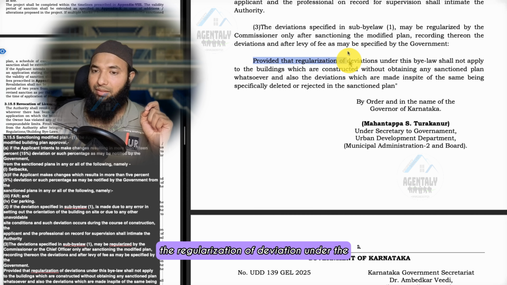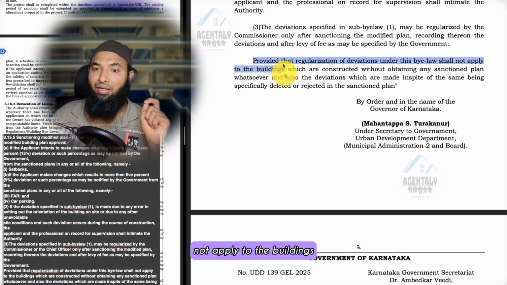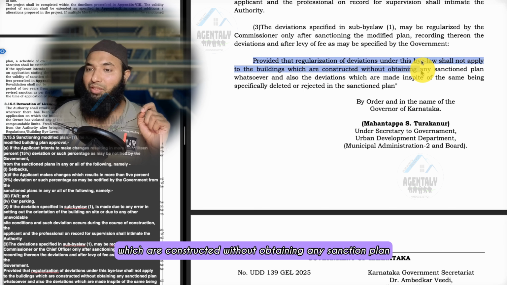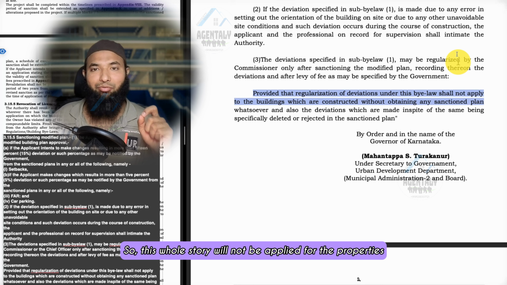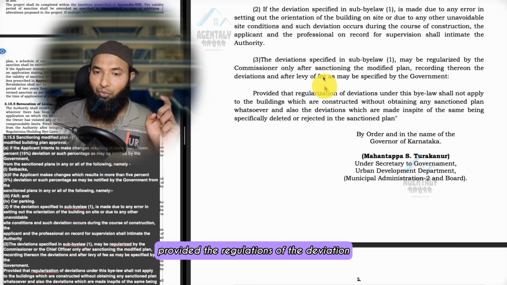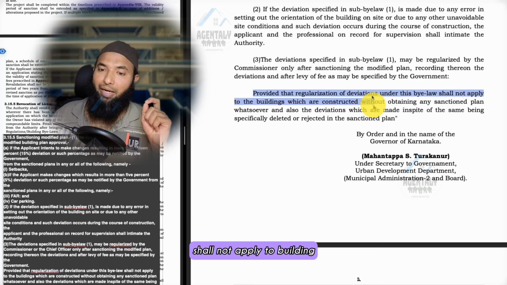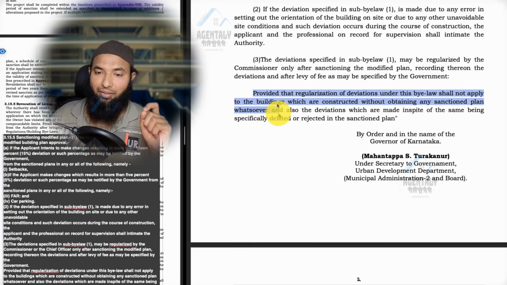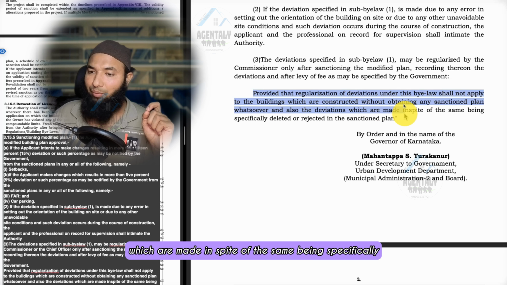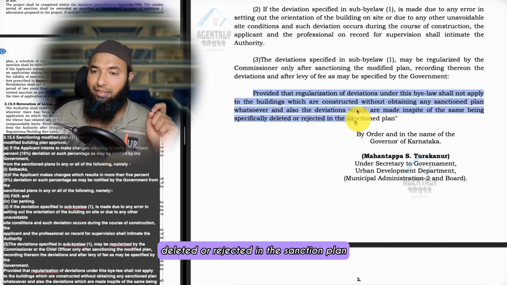Provided, the regularization of a deviation under the bylaws shall not apply to buildings which are constructed without obtaining any sanction plan. So this whole story will not apply to properties which have not been approved at all. The regularization of deviation under these bylaws shall not apply to buildings constructed without obtaining any sanction plan whatsoever, and also to deviations made in spite of the same being specifically deleted or rejected in the sanction plan.